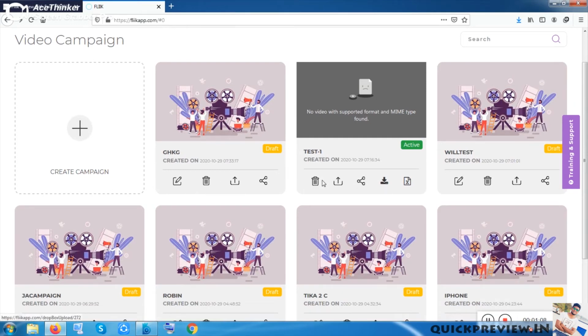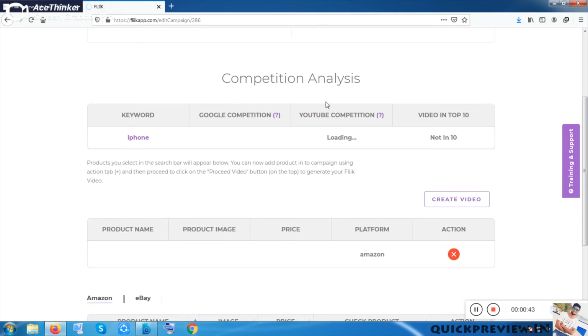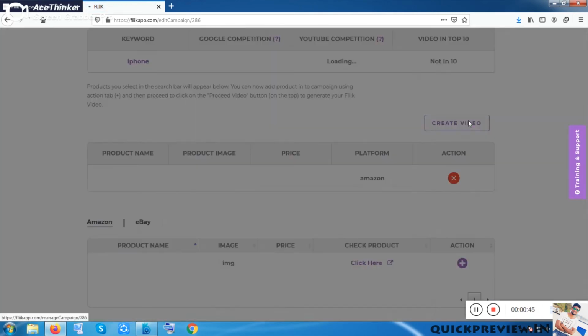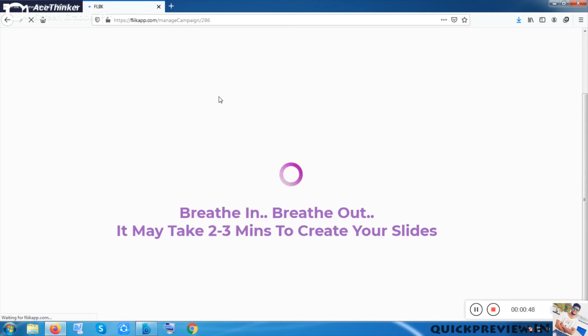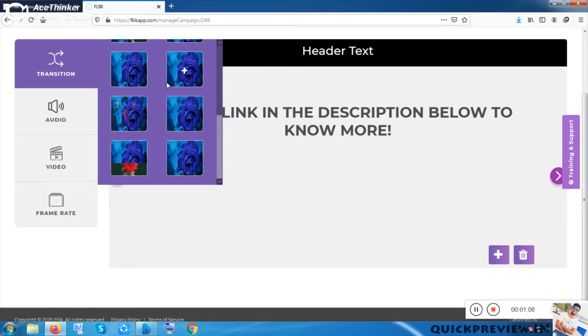Okay, so now let me show you the video section, the video portion, where you can edit a video or make a video easily. So once I have clicked on create videos, it will take me 2 to 3 minutes. On your version, the lists which just came and disappeared, you can fill in the details if you want. As this is a review version, I do not need to fill in the list.